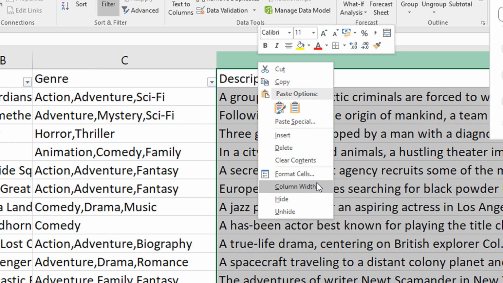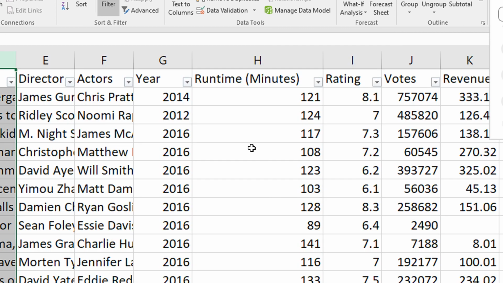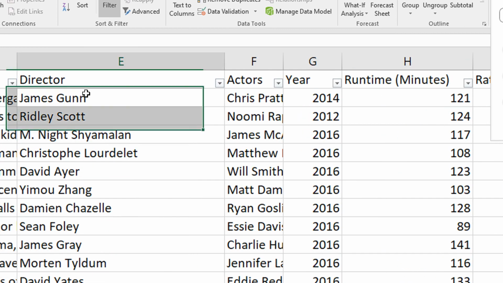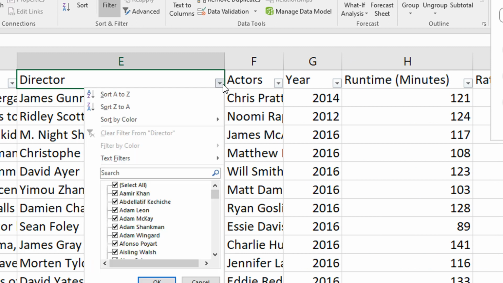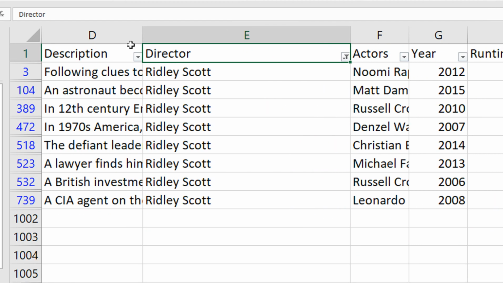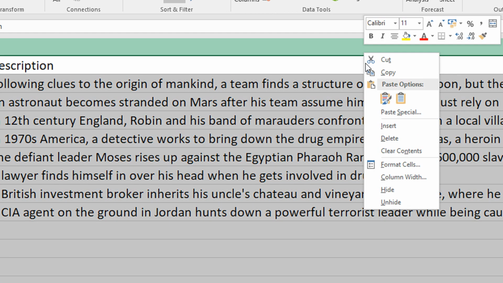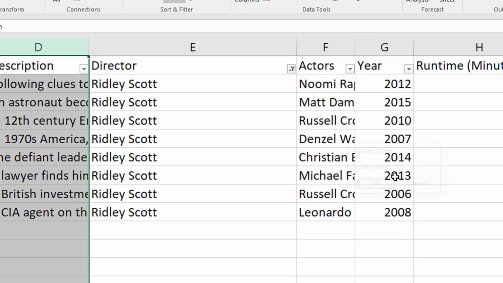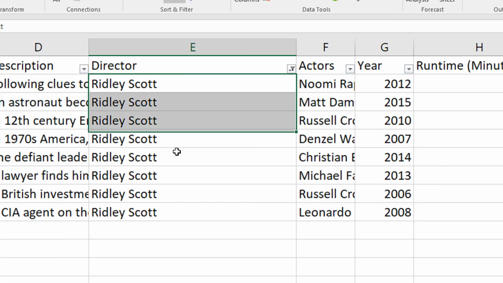So select the column director, right? And because we are doing Ridley Scott, you can see Ridley Scott, oh, column width is 15. So Ridley Scott has roughly 1, 2, 3, 4, 5, 6, 8 movies, right?